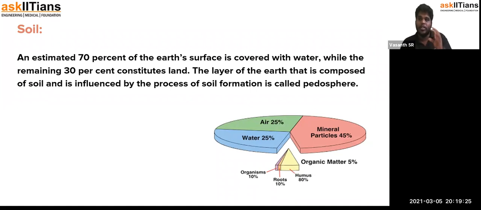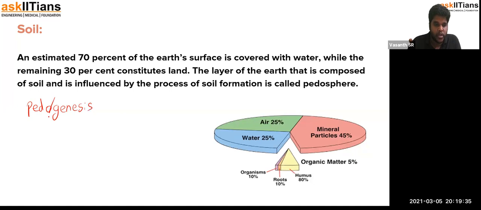The process of formation of the soil is called pedogenesis, P-E-D-O-G-E-N-E-S-I-S. Pedo means soil, genesis means formation. The spherical accumulation of soil around the earth forms the pedosphere, or lithosphere.